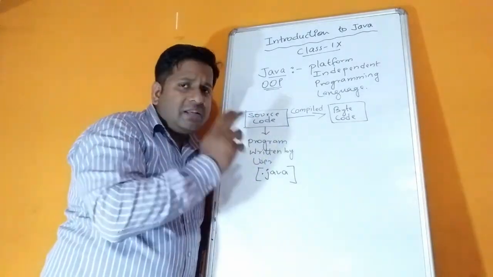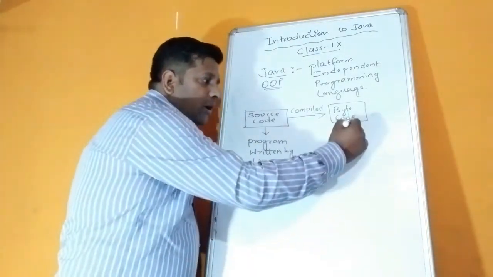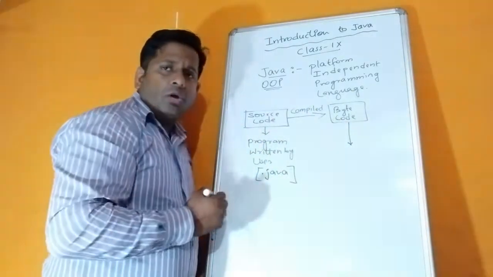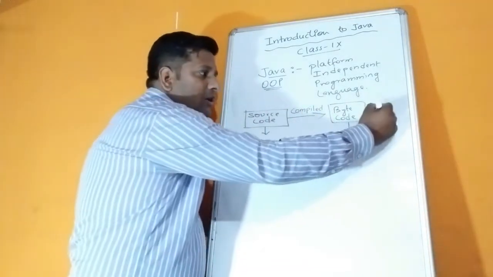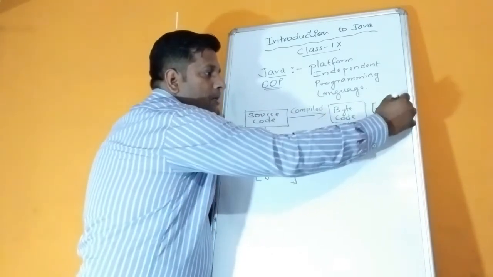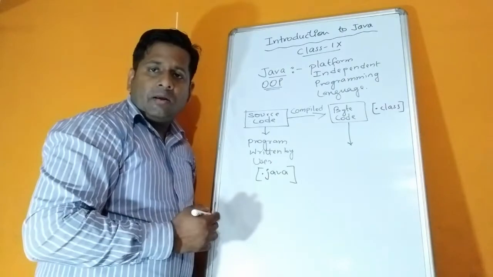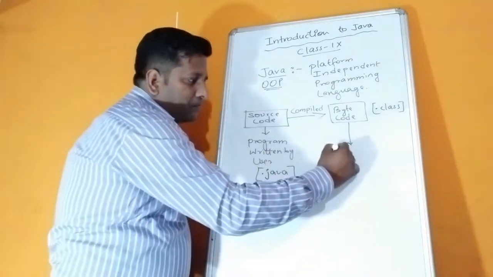Now the machine can easily understand this byte code. So this byte code will be forwarded, and our program which was in .java format will now turn to .class format, and that byte code will be sent to JVM.